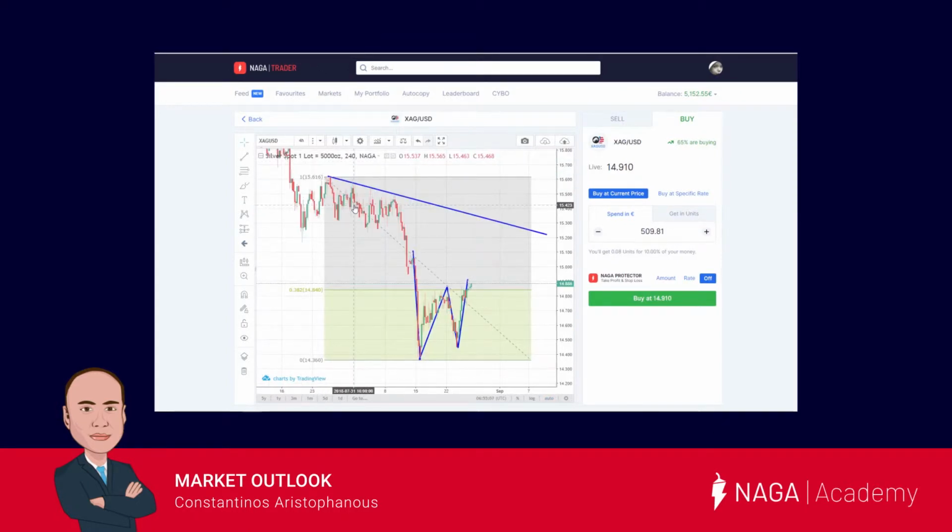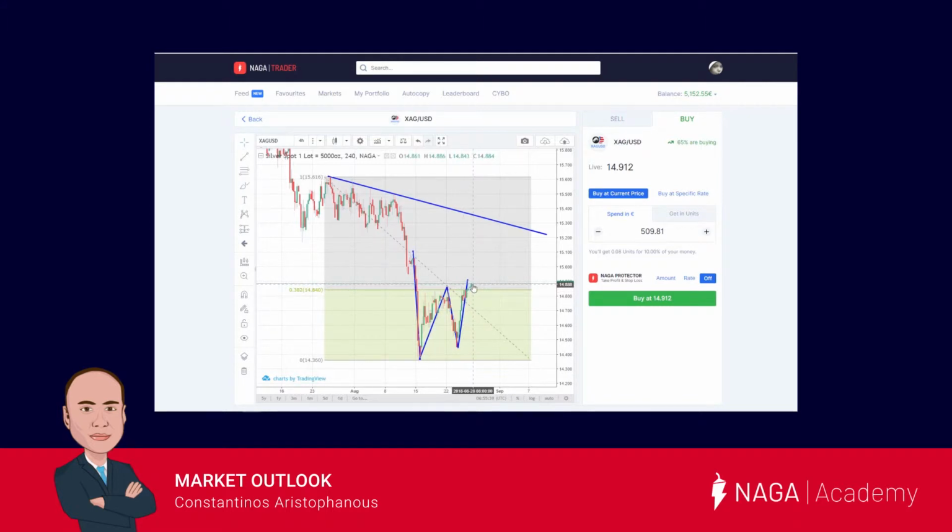Our second instrument is silver. As we can observe on the silver 4-hour chart, and after a sudden downward movement, silver has made a bottom at the 14.35 price level. Since then, it has corrected to the upside only to find resistance on the 38.2. It has then recorrected to the downside and currently has just broken slightly above the 38.2.